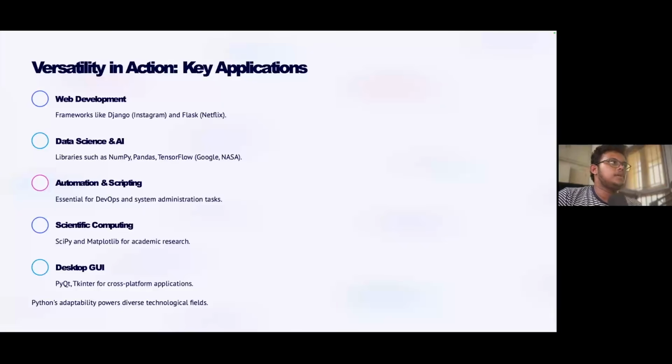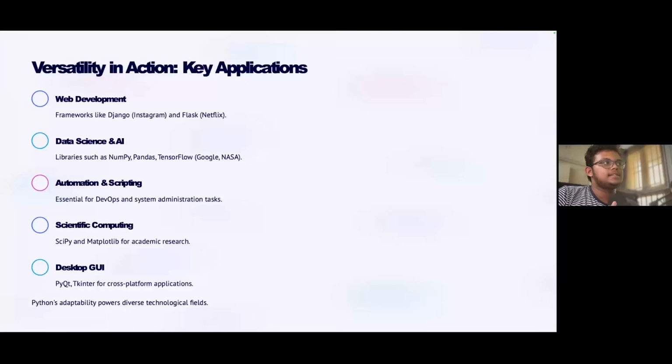Versatility in action, key applications. This is why Python is called a versatile programming language. It can be used in any type of application, like web apps. Before web apps, we all know Instagram, right? It was developed with Django. Not entirely with Django, but Python Django is used in Instagram, and Flask is used in Netflix. All top MNCs use Python nowadays for supporting their software, and frameworks like Django or Flask are used to develop web applications.